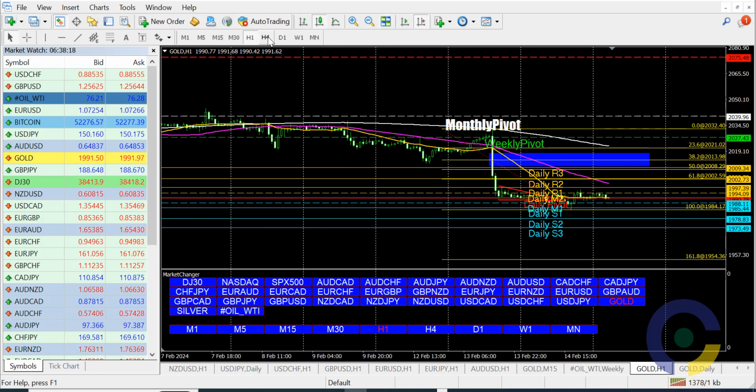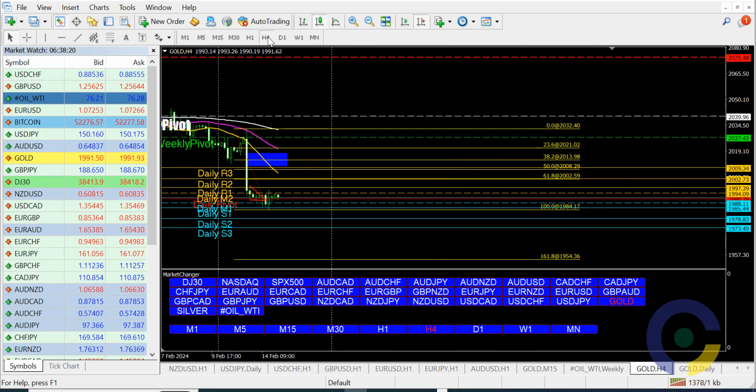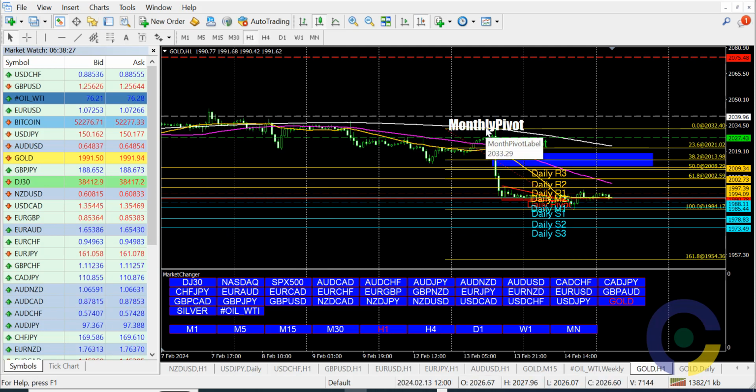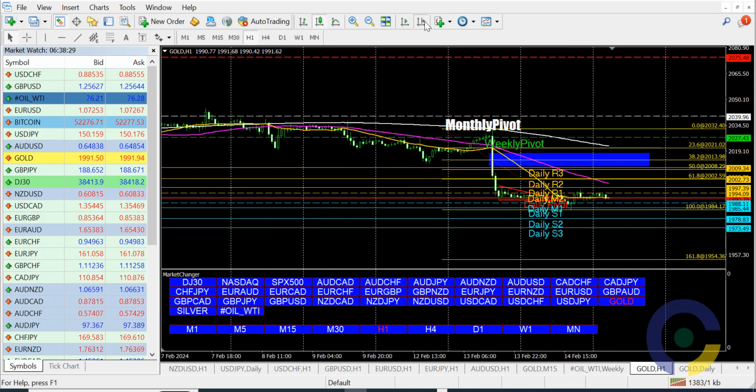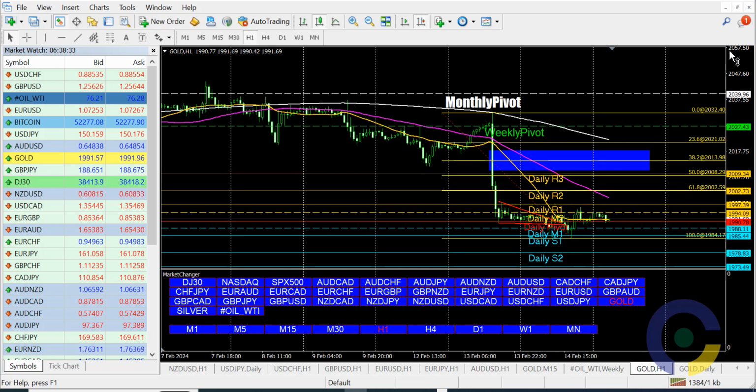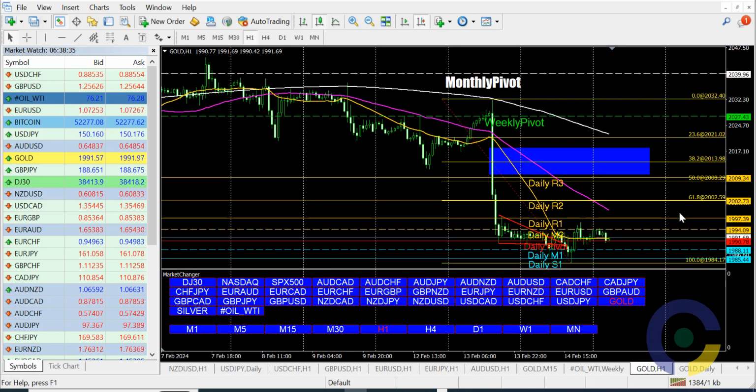If you look here on the 4 hour time frame, everything is still very, very bearish. And on the 1 hour time frame, the same. So we are going to be looking at what to expect. For me, we would expect that price will find a way because currently it's trading above the daily pivot point.